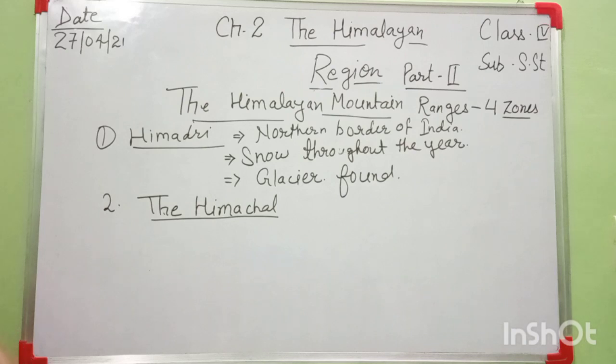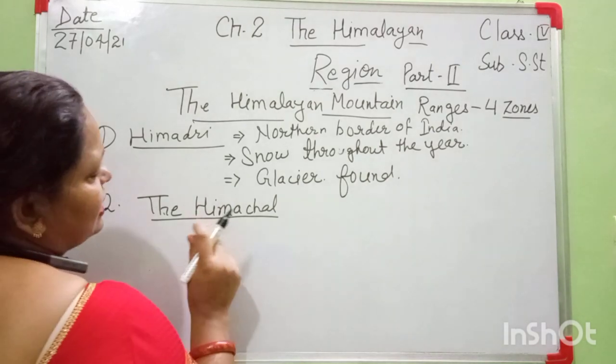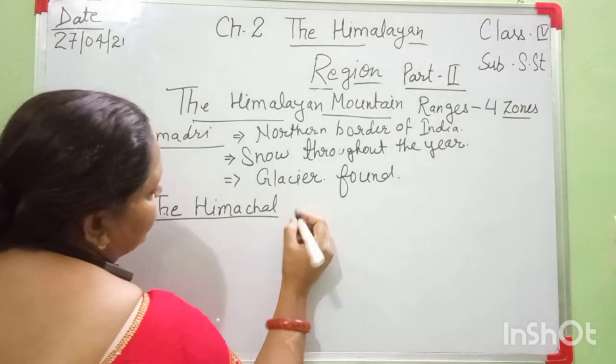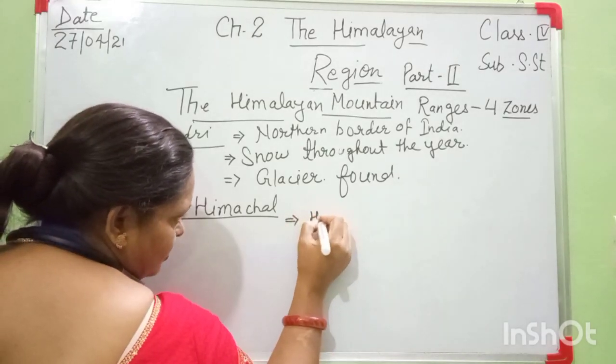In this part, hill stations like Srinagar, Gulmarg, Pahalgam, Shimla, Nainital, Manali, Darjeeling are found in this range. It means the Himachal range is the lesser part of the Himalayas, and hill stations are found here.